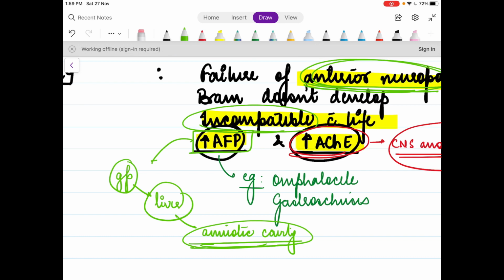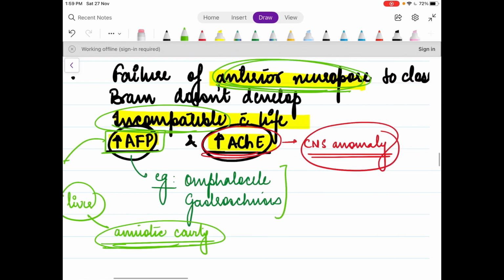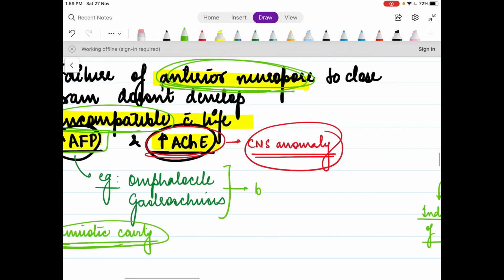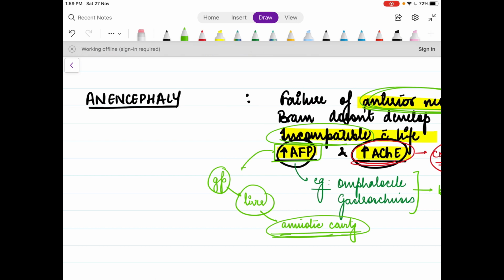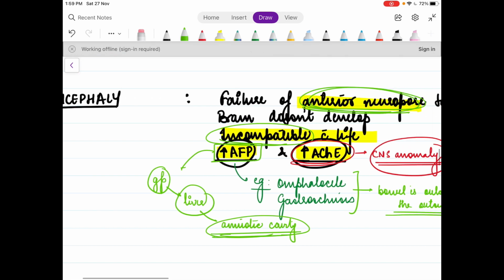This increase in AFP is not specific for anencephaly or CNS anomaly, but is rather non-specific for anomalies. It basically just means that the body wall is breached somewhere. So it can also be seen in some GIT anomalies known as omphalocele and gastroschisis, where the bowel is outside the body. Here also the body wall is not complete and hence AFP can be seen. So basically my point in telling it here is that AFP is not specific for CNS anomalies.